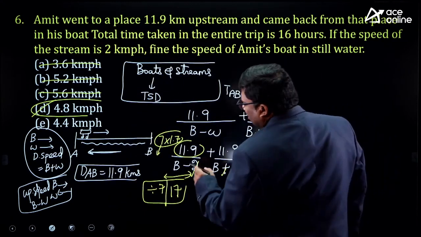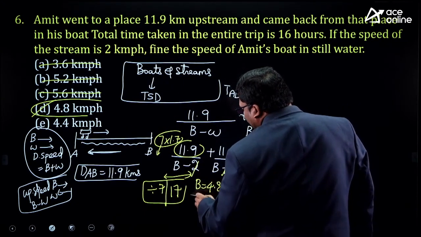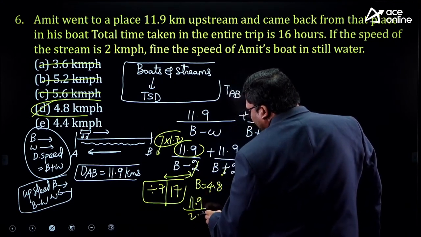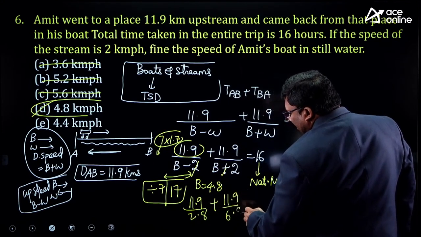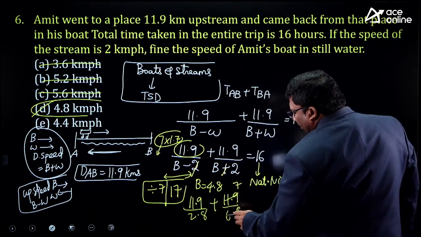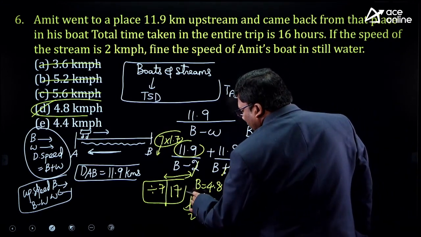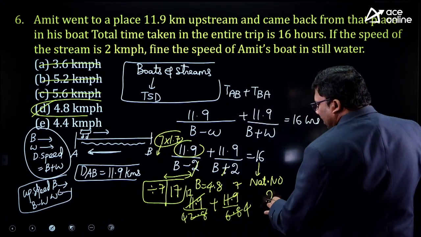So if I substitute B equal to 4.8, it will be 11.9 by 2.8 plus 11.9 by 6.8, which is 17 into 0.7 and 17 into 0.4. That is 17 by 7 plus 17 by 4, 17 plus 7, 24.